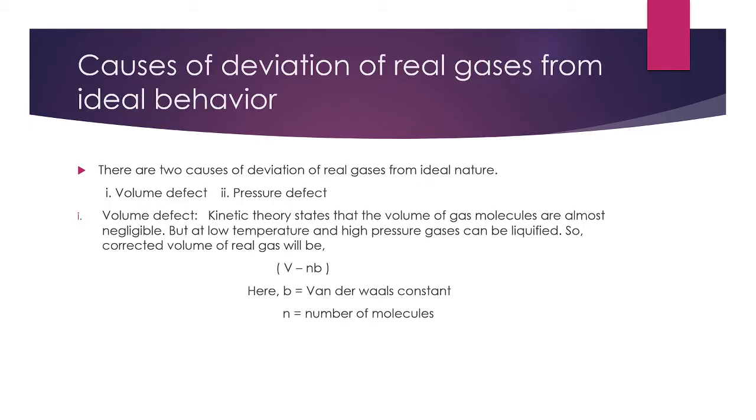So next we'll learn why real gases do not behave like ideal ones. What are the causes? There are two causes of deviation of real gases from ideal behavior. First of all is the volume defect. That is, the